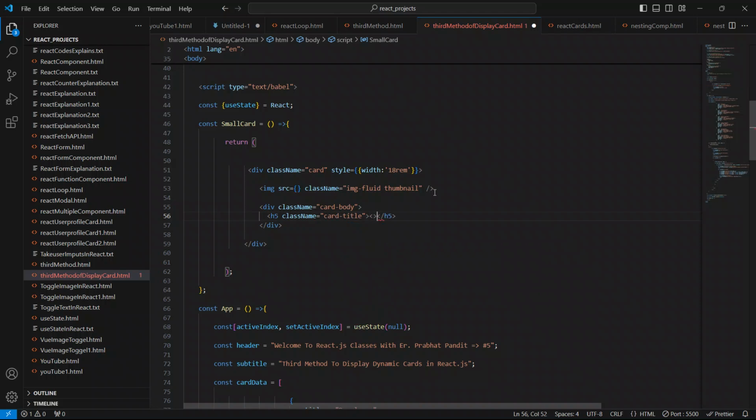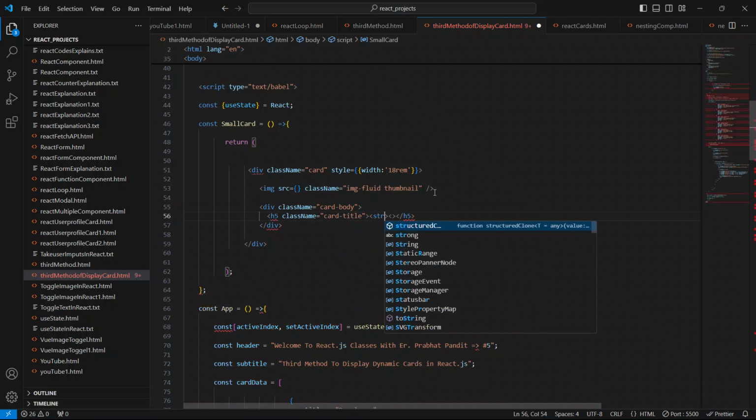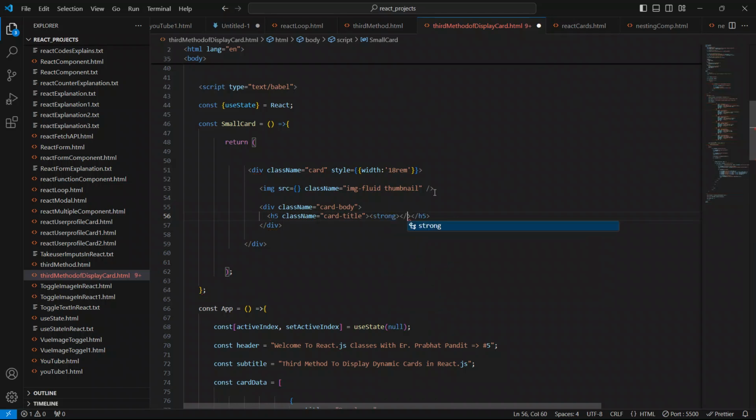We have to show the name here. I'm going to use the strong element first. So I'll say strong, close this, and I'll say Name. Put a space, put a colon, put a space.